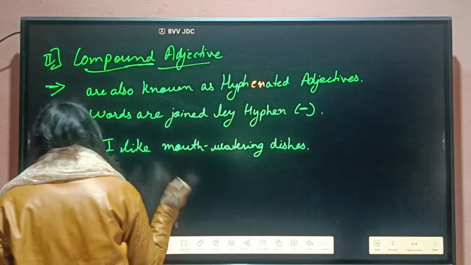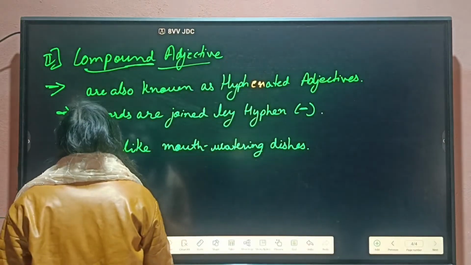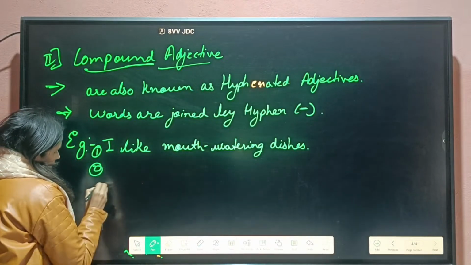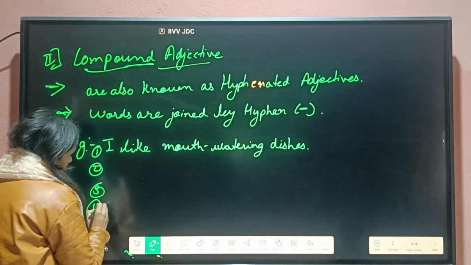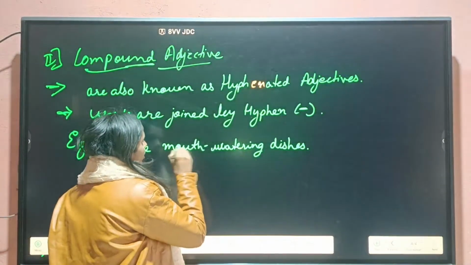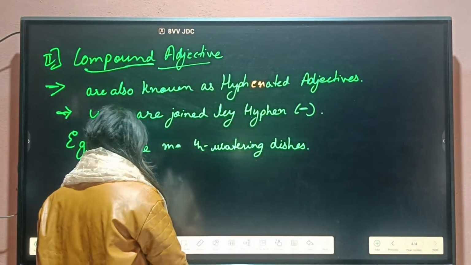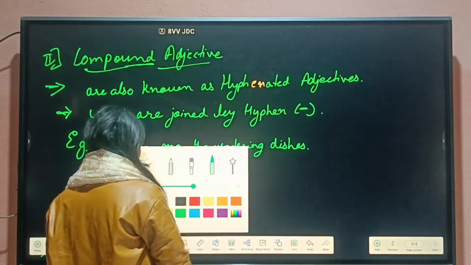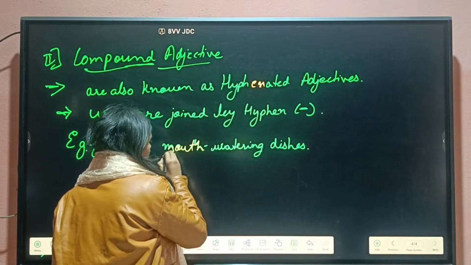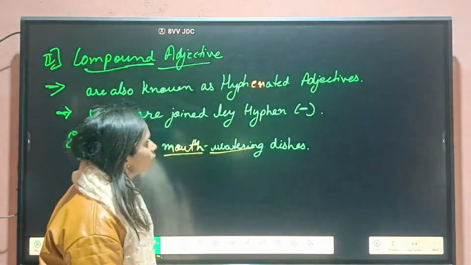Now let's try a few more examples of compound adjectives. This is our first example. Let us write two or three more. Mouth-watering is our compound adjective.